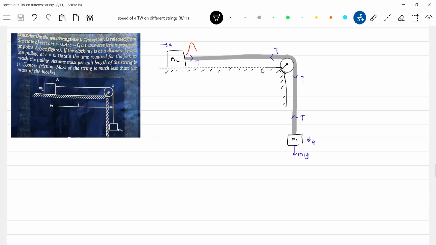First, we'll get the acceleration, then the tension, then we'll see what we can do further. How much length the pulse has to travel. Okay, first we'll calculate the tension. This will be acceleration m1g by m1 plus m2. Tension equal to m2a.